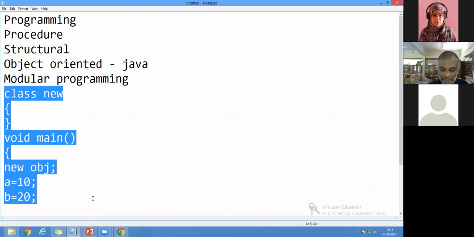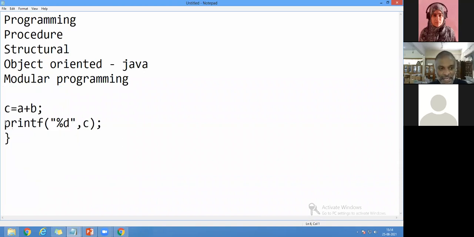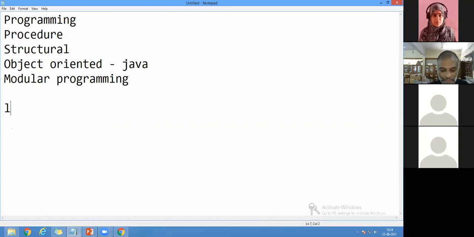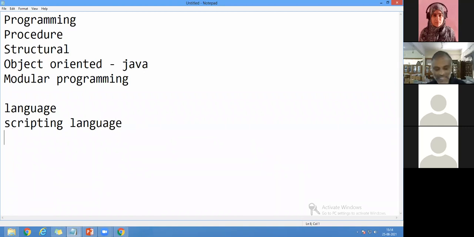And the second thing, when I come here, there are different types of languages. One is called a language, and another one I can say is called a scripting language, right? So what is the difference between a language and a scripting language?